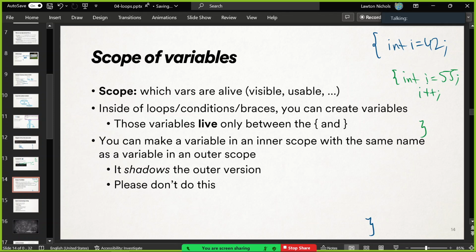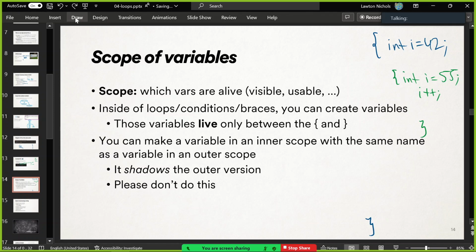Notice how this is okay now. First of all, I could have called this j, but you can totally make a variable called i in an inner scope. And this i, if you tried to print i right here, it would print the 55 rather than the 42, because this i gets priority. It's closer to you. It's in the inner scope, we say. It's really weird. I'll write some code for this in a second, but that's the game, all right? You can do that. That's no fun.